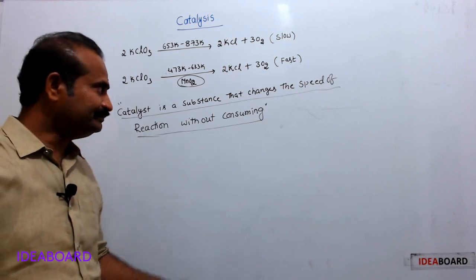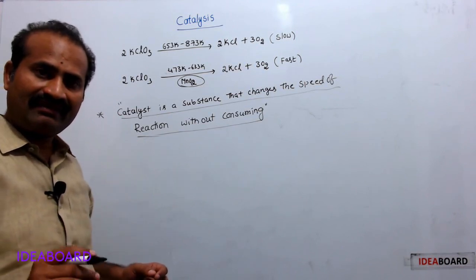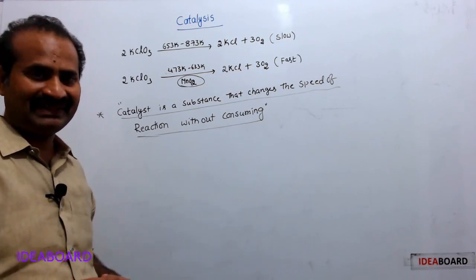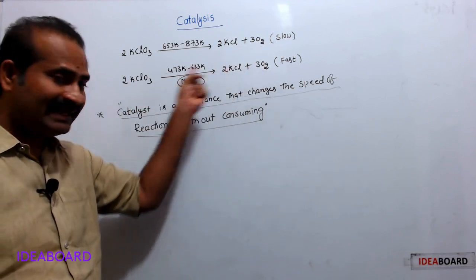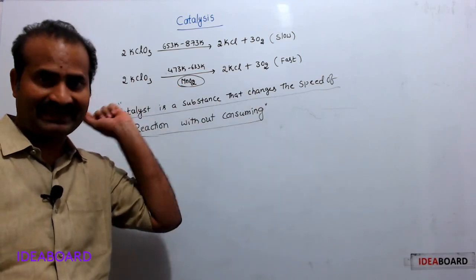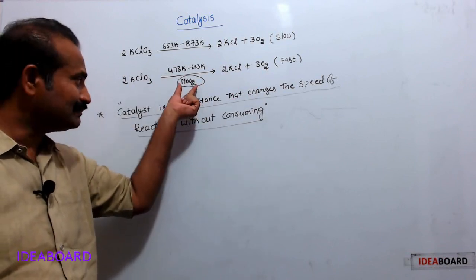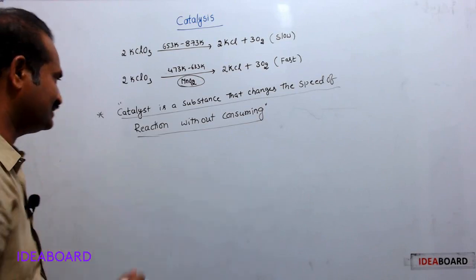Now we will see the meaning of catalysis. Catalysis is a chemical reaction which is brought about by a catalyst. If a chemical reaction takes place in the presence of a catalyst, then that chemical reaction, that process, is known as catalysis.